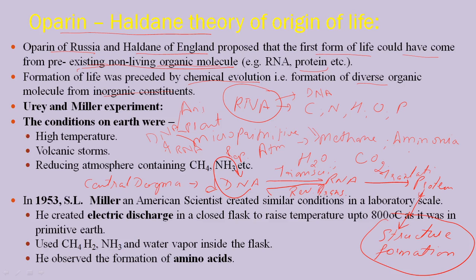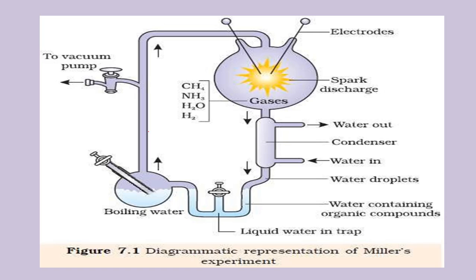He made this apparatus. He first made it a total vacuum, so that no gases are present in it. Then he took water and started boiling it. By boiling, water vapor is released. In this other round chamber, we fill the gases: methane gas, ammonia gas, water vapor, which is always coming from the hot boiling water, and hydrogen gas. These four gases are present, and the temperature of this flask is about 800 degrees.